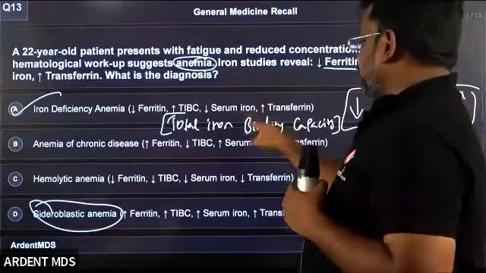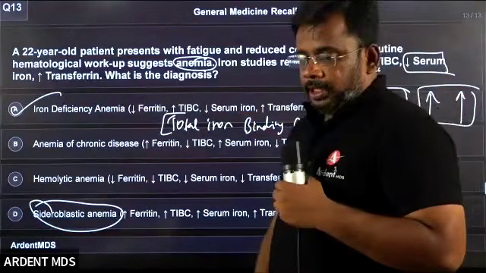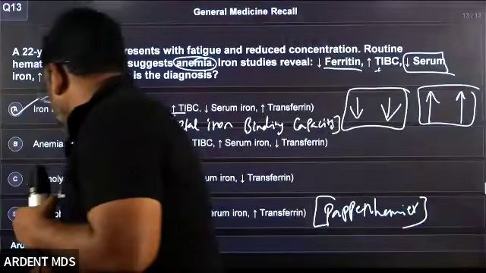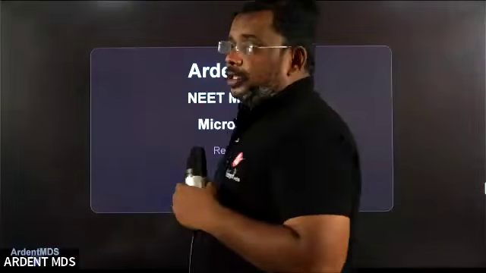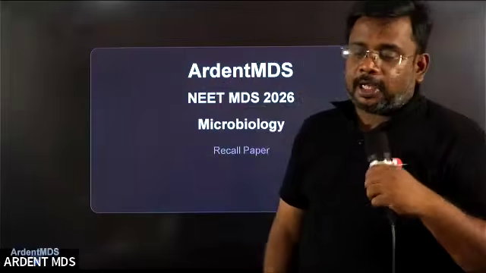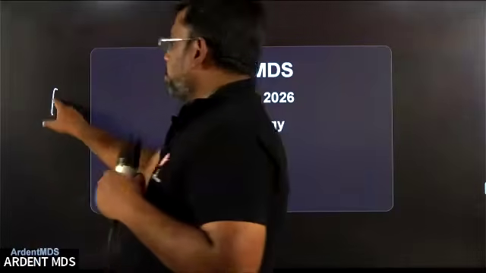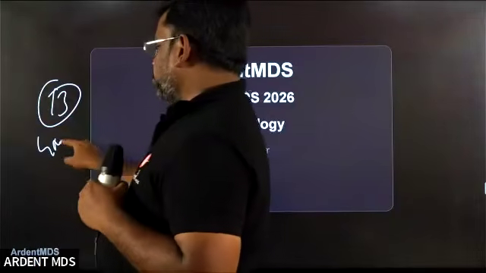So that's called TIBC, total iron binding capacity. Dharmesh, you got it? Okay. So yes, students, these are all about your medicine questions. Almost 13 questions from GA. That is about general medicine. Yes, sir. Students, any doubt in this?